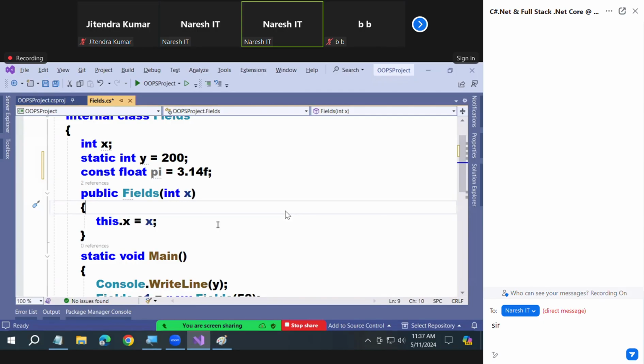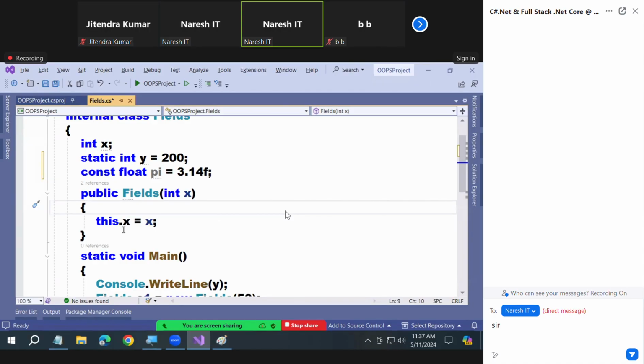And how many copies of pi will be present? 1 or 2? Why would you create 2 instances now?